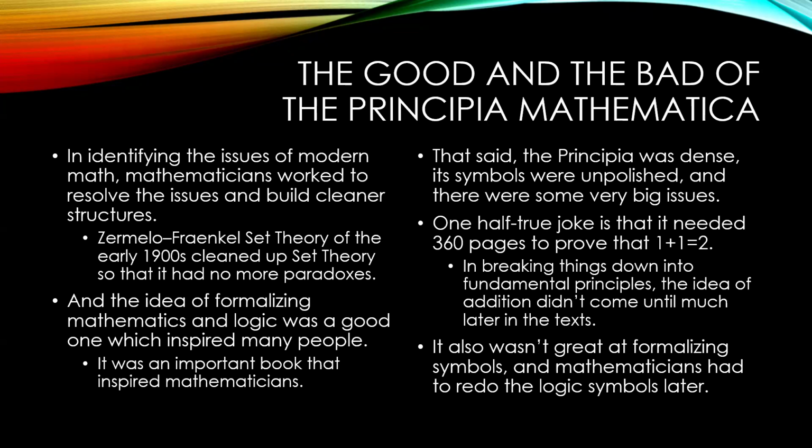When we started talking about addition in this lecture series, we didn't really get there until we started talking about binary operations of algebra. There was a lot of other stuff, a lot of other structures, which we explored before we got into this idea of binary operations. It also wasn't great at formalizing, which was a problem because that was one of the main points of it. All of their symbols were not great, and mathematicians later had to redo all of them.